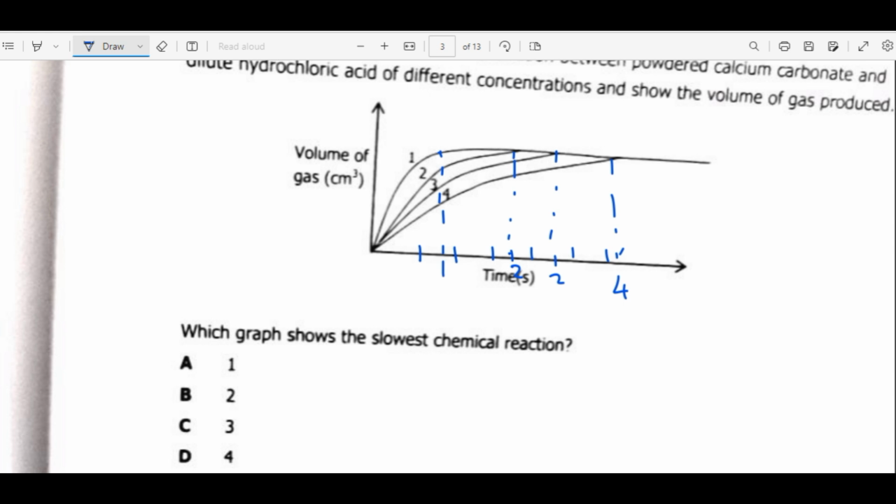So for reaction 1, to reach its maximum production of the gas, the time taken is 1. For reaction 2, the time taken is 2. For reaction 3, the time taken is 3. For reaction 4, the time taken is 4. Okay, so meaning this one is the slowest because it is taking longer time to reach the same volume as reaction 1. Then the fastest is this one. So here the answer is just D.